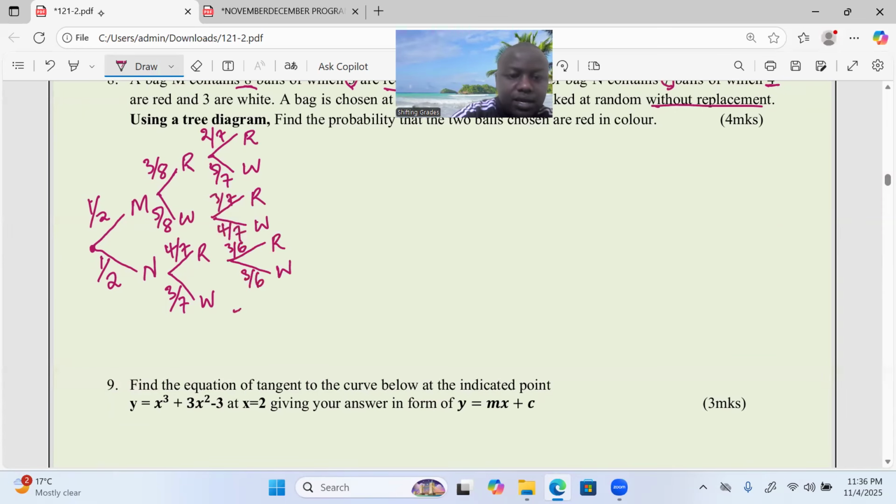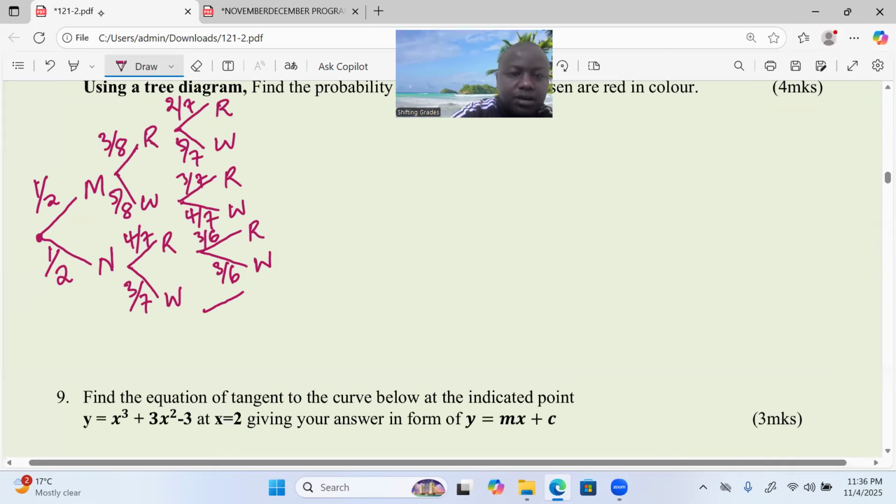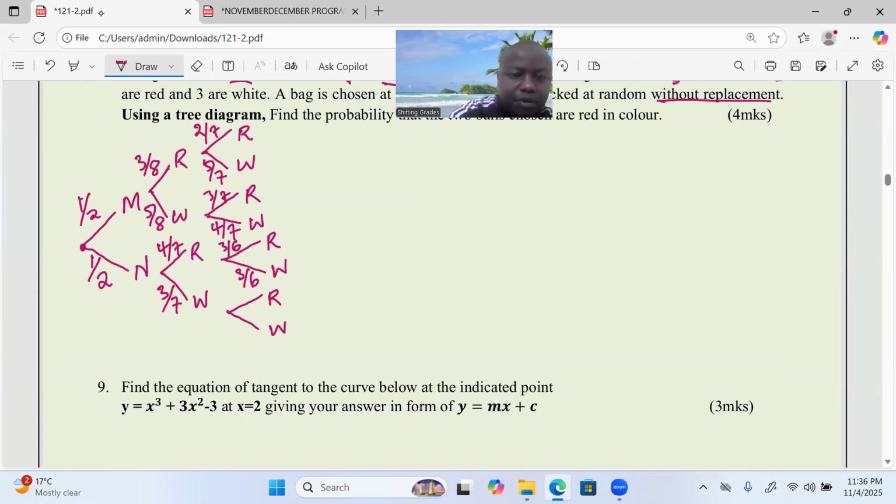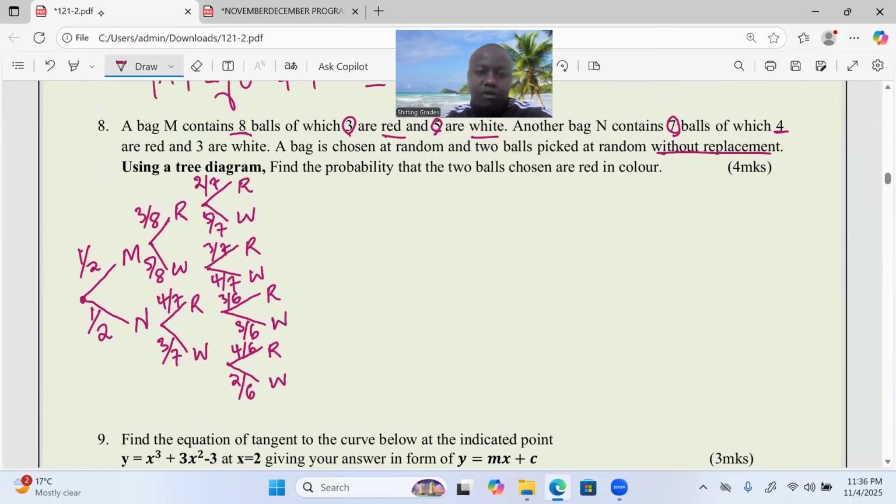And finally, when you had picked white from N, you can pick red or still another white. Picking white again, the probability has to go down to 2 out of 6, meaning that the R should mean 4 over 6. So we have the outcomes properly displayed at the end of every branch and the probabilities alongside the branches.